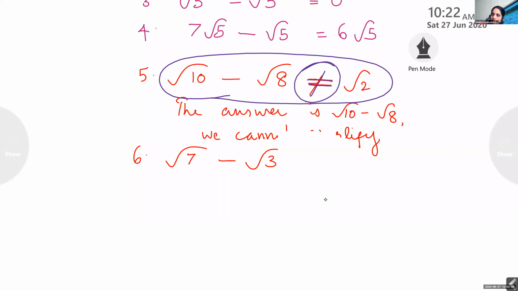Can you tell the answer for root 7 minus root 3? Root 7 minus root 3. That is the same answer because it cannot be simplified. Very good. The same thing I asked you so many times, and you told the answer as root 4.